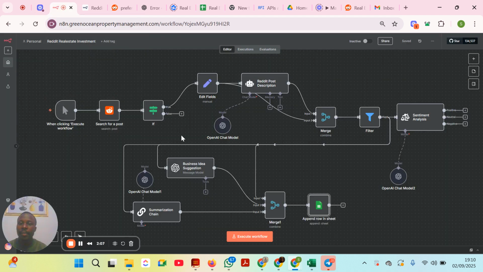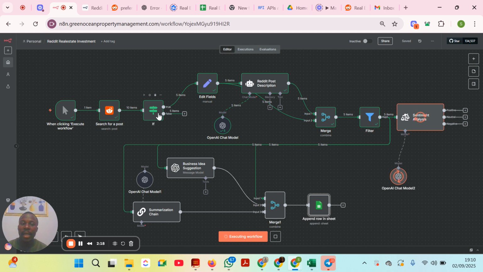Now this node is to search for posts in this subreddit. I'll click on execute and I will explain as it is going. This is to search for posts, and this is to filter them. I put the filter based on some criteria, and one of the criteria is the date that the post was made.